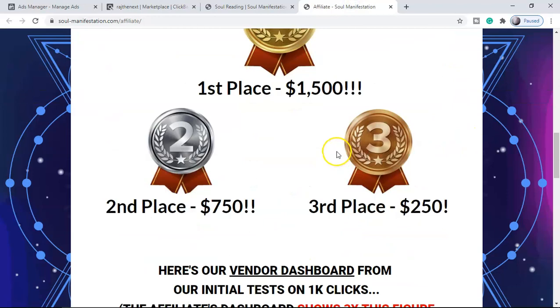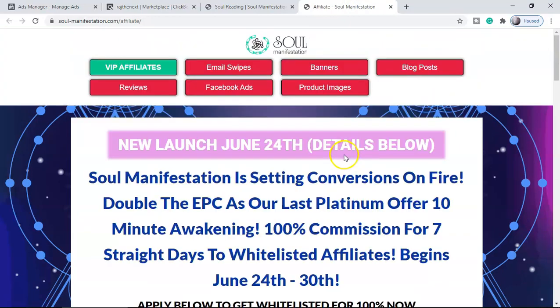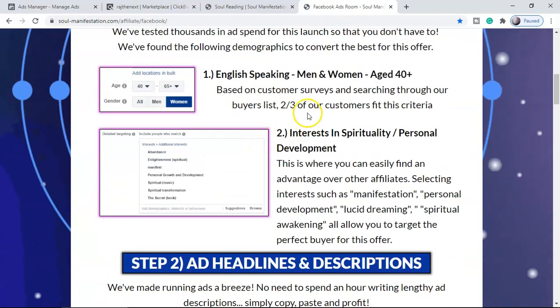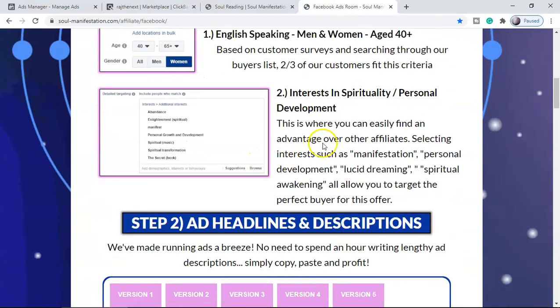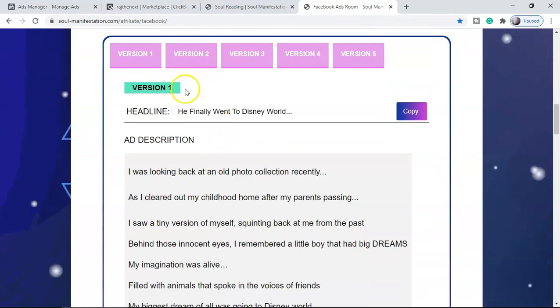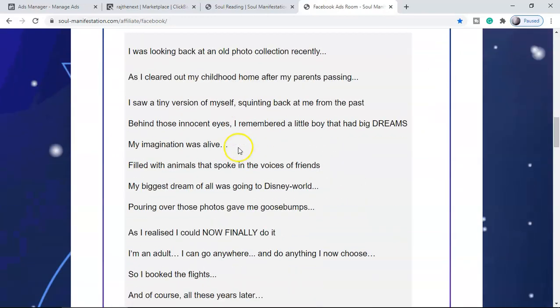They have a contest running here because this is a very new product. They have an email swipe, banners, blog posts, reviews, Facebook ad, and the product image also. So we'll get into the Facebook ad, and here you can see they have given almost everything. They have already tested with different interests as well as ages here. So what we have to do is just copy and paste, and they also have the ad copy, which is really important.